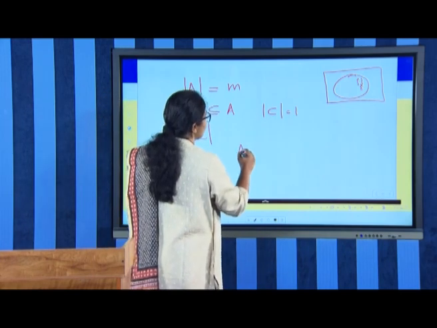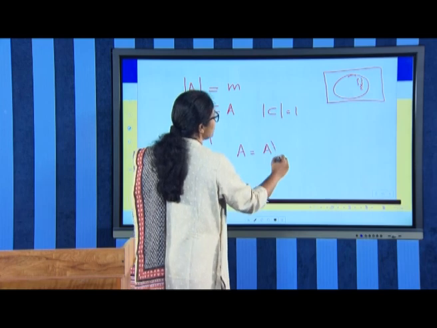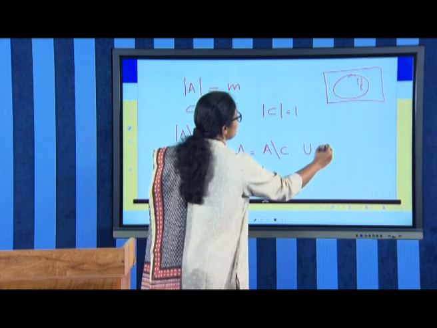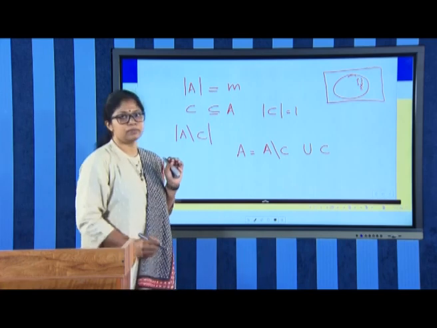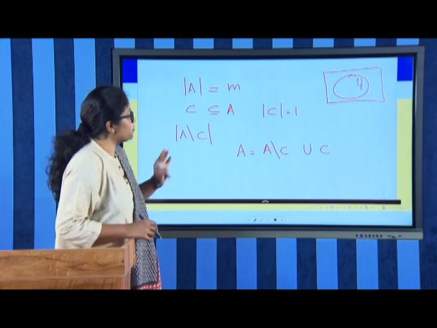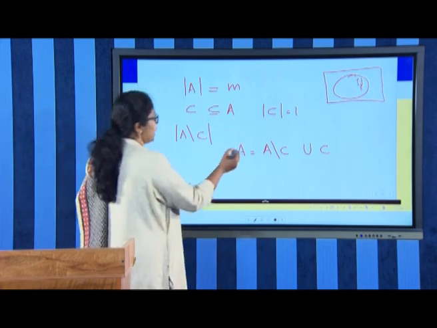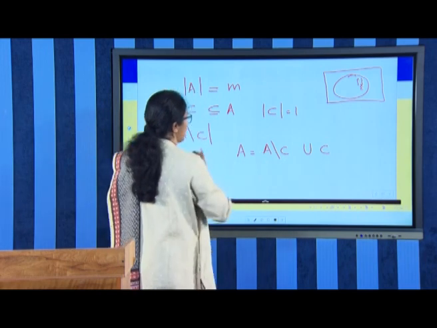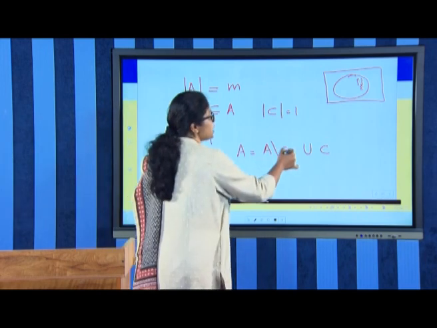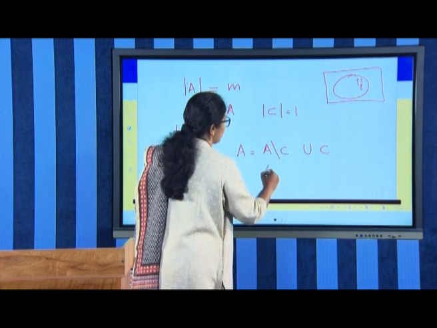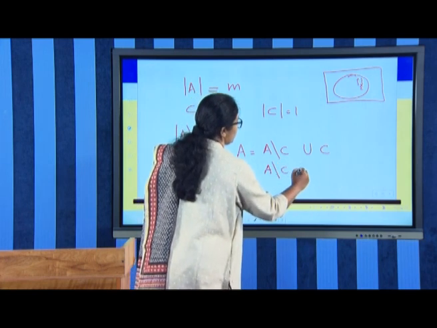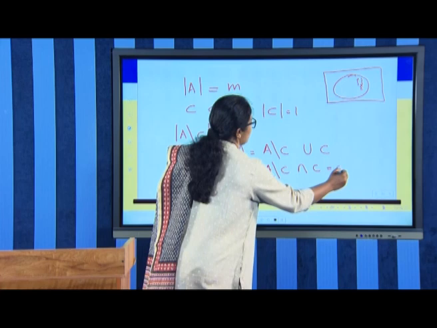So, what is A? A is nothing but A difference C union C. From set theory we know this result: A difference C union C gives A, and A difference C intersection C is equal to the null set.